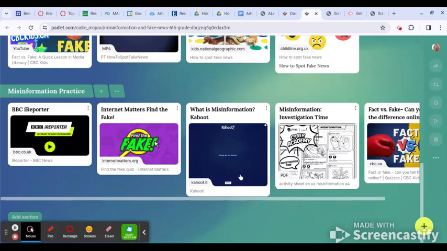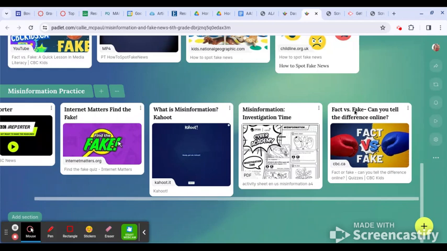In the What is Misinformation Kahoot, you can play a Kahoot where it asks you about what misinformation is, different details about it, and then you also have to be able to identify some types of misinformation. This misinformation investigation time is really a handout that has an activity on it for you to find misinformation. And then this last activity is full of questions that ask you to identify whether something is fact or fake. It is there to see if you can tell the difference between them.